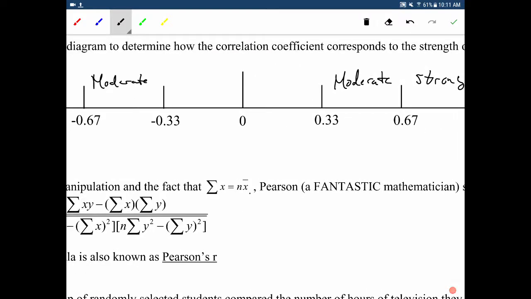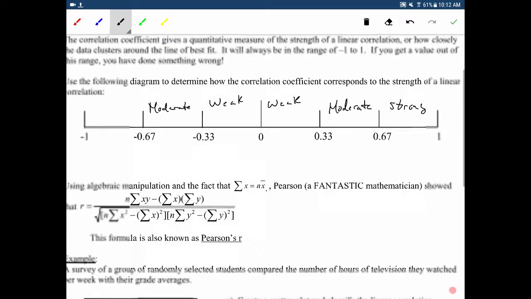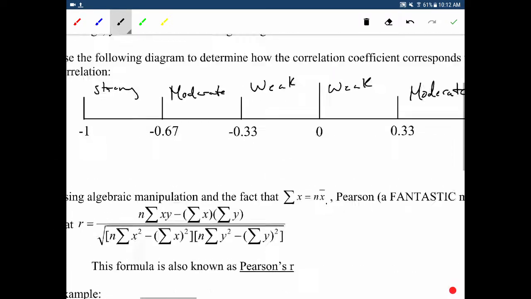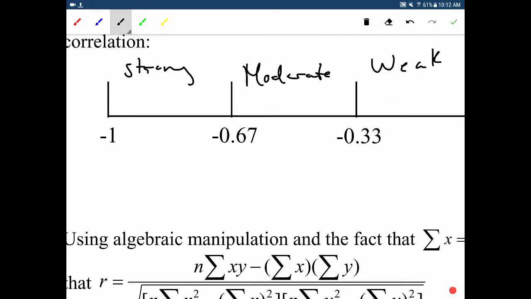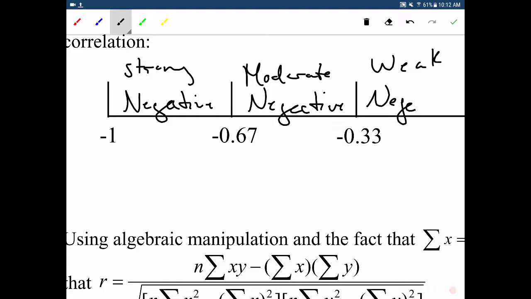And if it's between 0.33 or -0.33 and 0, that's going to be a weak correlation. Often when you get a weak correlation, it means there is no actual correlation, it's just through randomness that it has a little bit of a trend to it, okay? And then of course, if it's in the negatives, it's a negative correlation, and if it's in the positives, it's positive. So negative, negative, and negative.